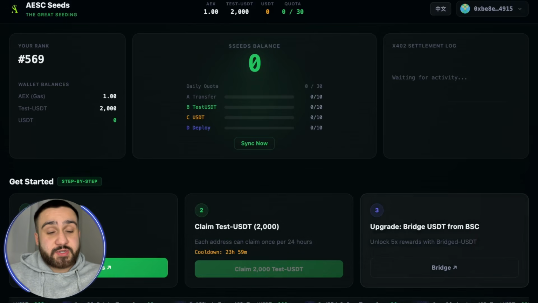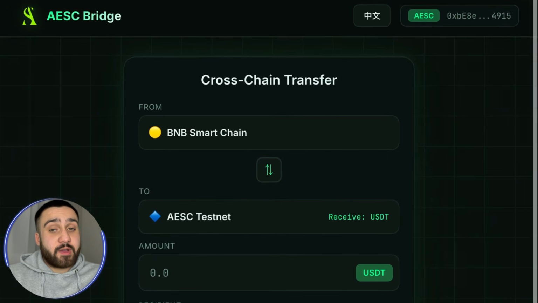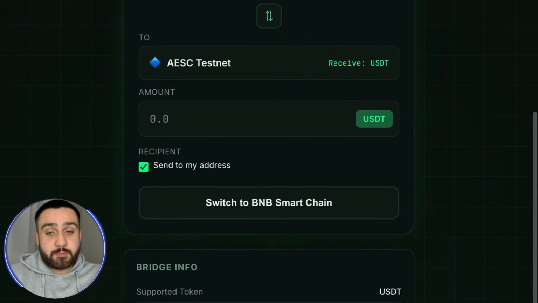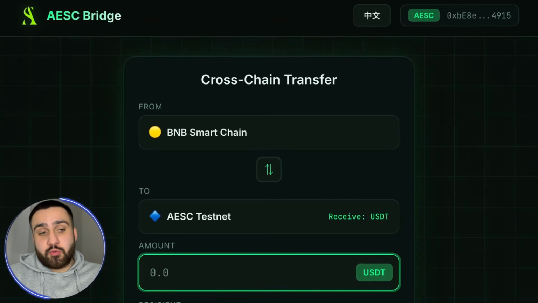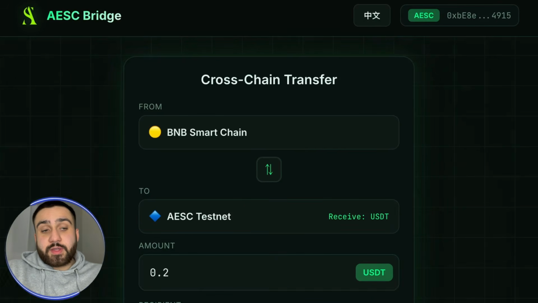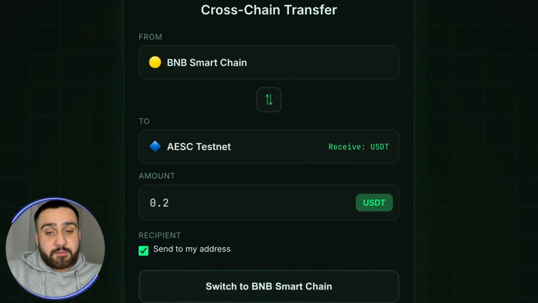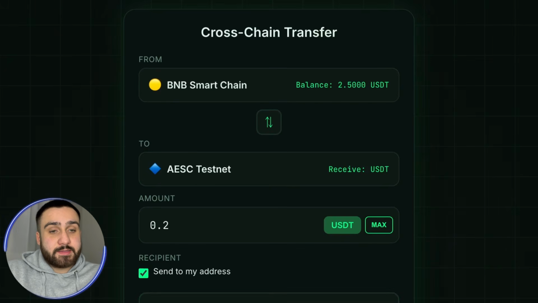So if you want to max your seeds, you can bridge real USDT from the BSC chain by clicking this green button. Right here you can see the cross-chain transfer can happen. By scrolling down you can see more about this bridge info, and we can also put in the amount that you want to transfer to the Aec Testnet. Right now for me it's going to be something like this. By scrolling down you can see switch to the BNB Smart Chain. Right now you can see it's happening, and the balance is 2.5 USDT.